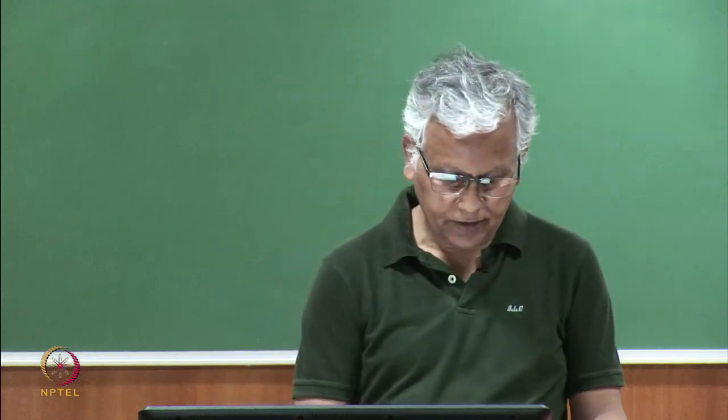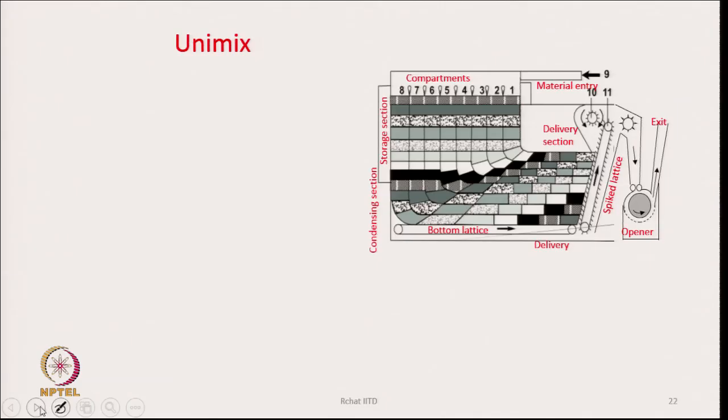Okay. Now, we will discuss another very popular machine, known as Unimix, which is also a kind of multi-mixer.